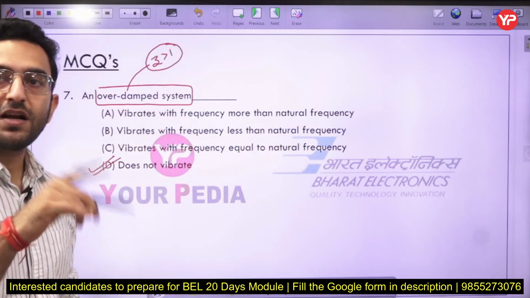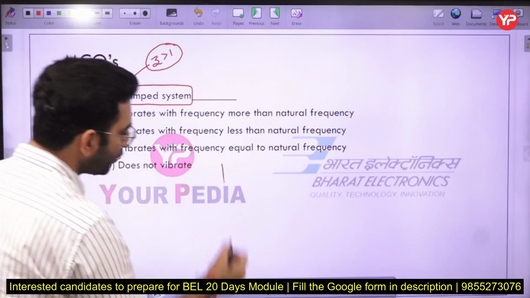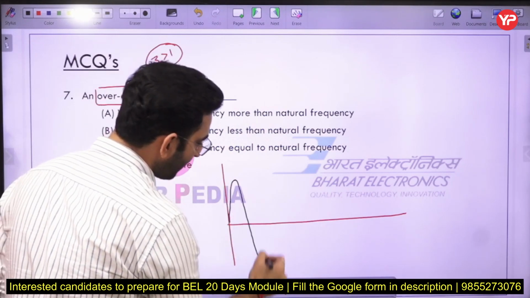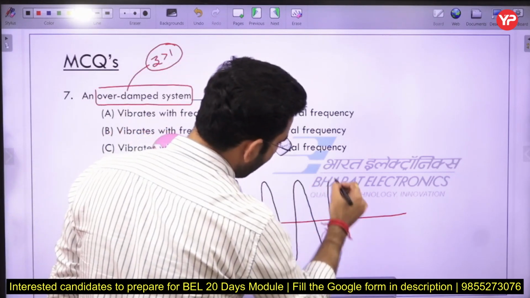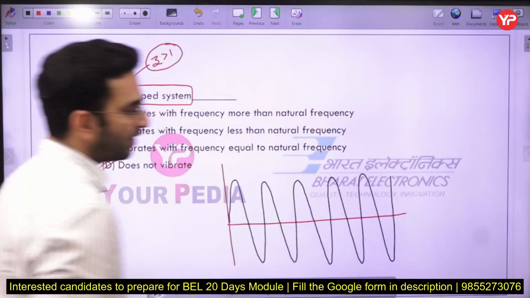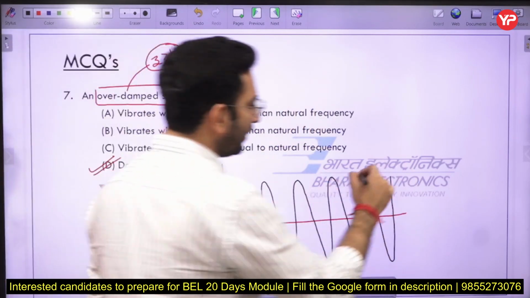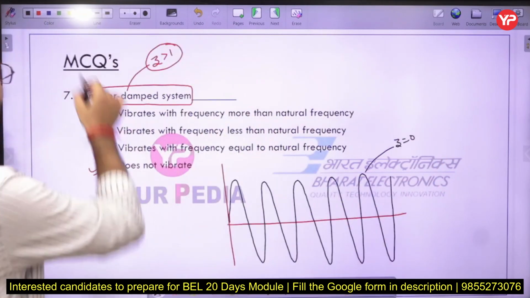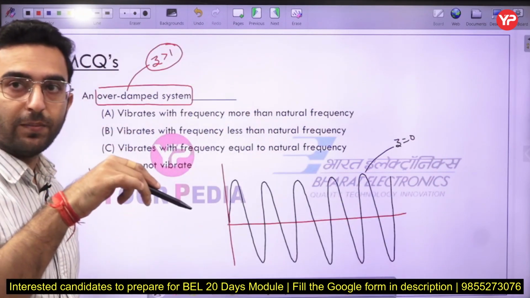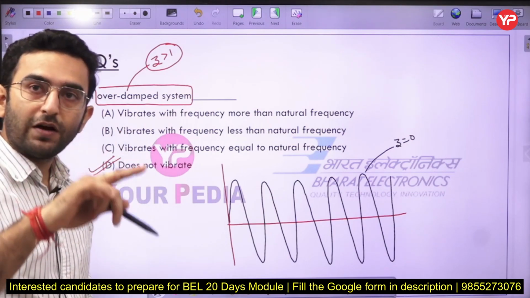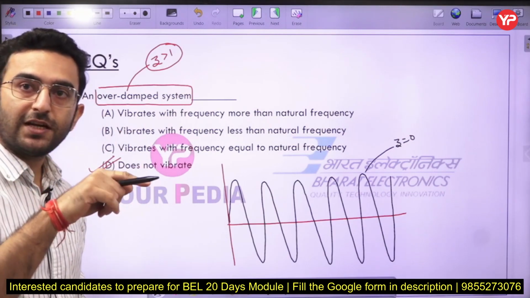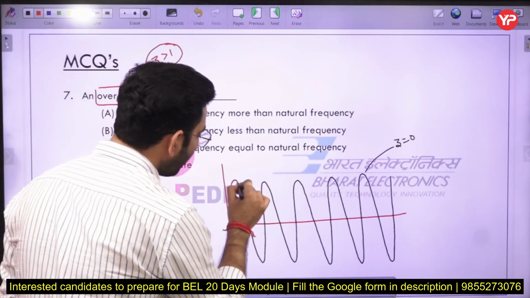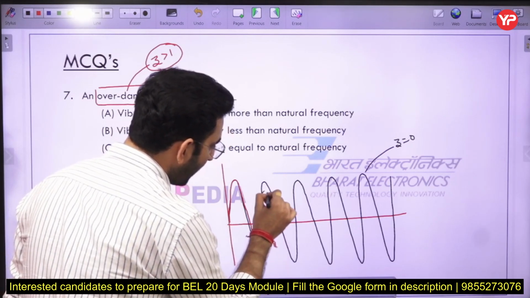If you create a graph between displacement and time, the graph will look something like this. This black color curve is representing the free vibration case. In the case of free vibration, there is no damper, so the value of zeta is equal to 0. Now an underdamped system is a vibrating system in which friction is there and the amplitude of the vibration is continuously decreasing. So the graph is going to be plotted in this way.